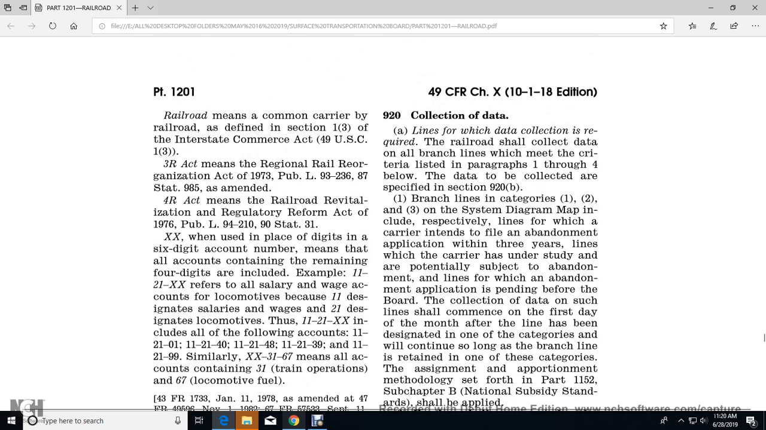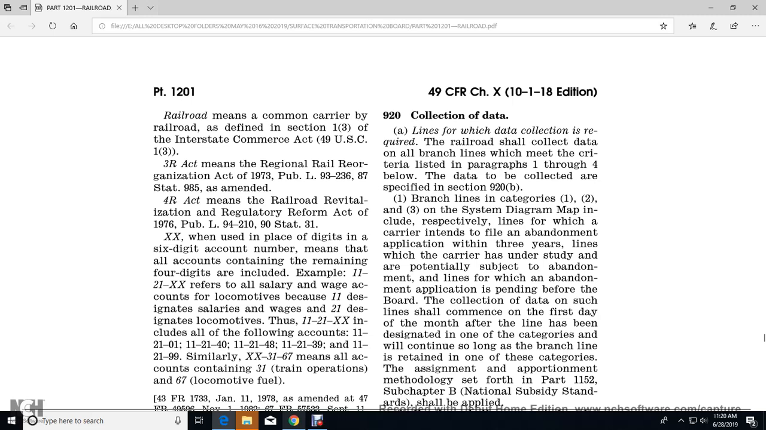Alright, 920, collection of data. For lines for which data is required, the railroad shall collect the data for all branch lines meeting the criteria listed in paragraphs 1 through 4 below. The data collected are specified in Section 920(b). The branch lines of categories 1, 2, and 3 on the system diagram map include respective lines for which the carrier intends to file an abandonment application within 3 years, lines which carriers have under study as potential subjects of abandonment, and lines for which an abandonment application is pending. Data collection begins on the first day of the month after the line has been designated in one of the categories.